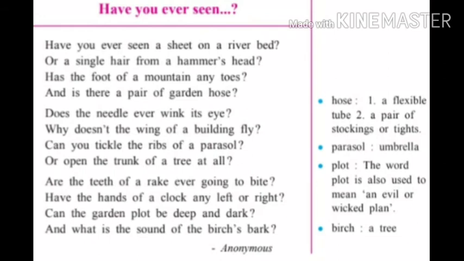In the second stanza, the poet refers to the needle's eye and wonders if it winks like a human eye. The wings of buildings are being compared to the wings of birds. Here he is assuming that just like the wings of birds help them to fly, the wings of buildings should also help them to fly. The ribs of an umbrella are homographically spoken about as if they are the ribs of a human body, which we can tickle.